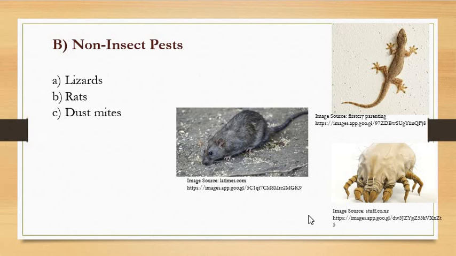Varieties of non-insect pests are also there, which can cause severe health issues as well as loss to human property. So all of them which are dwelling in our houses are said to be economically important to us. Okay. Even apart from this, spiders are also there, which are also dwelling in our houses. So they are also treated as a pest.